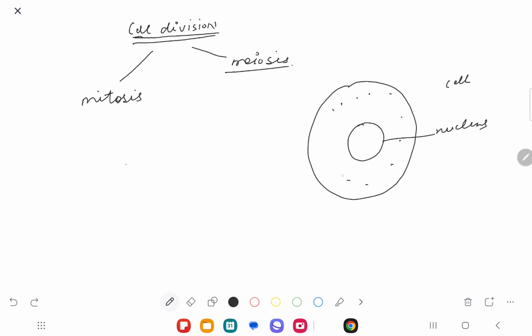Then, there is a cytoplasm outside, isn't it? There is a cytoplasm. Are you aware of the parts of the cell? I remember a little. Okay. What are the parts of the cell? What is the Golgi body? What is the endoplasmic reticulum? I can name some parts, but I don't remember the functions well. Can you give me a recap? No, don't worry.